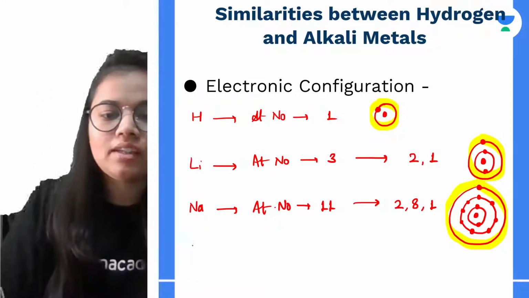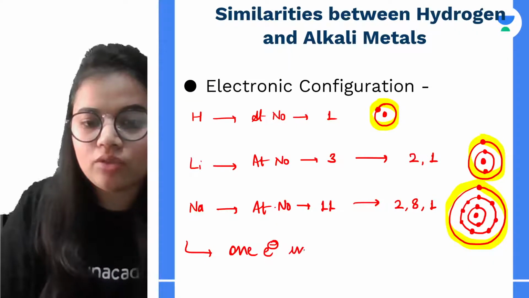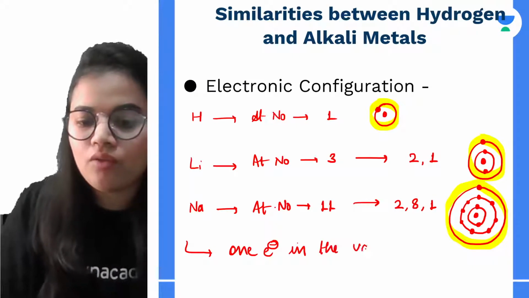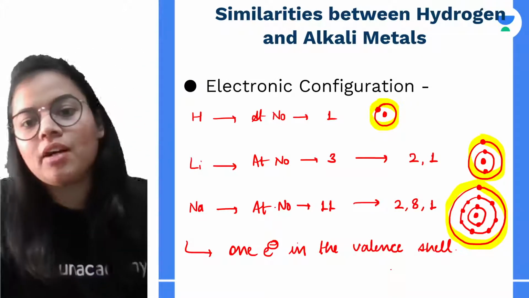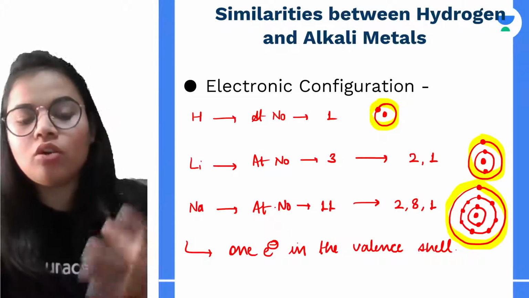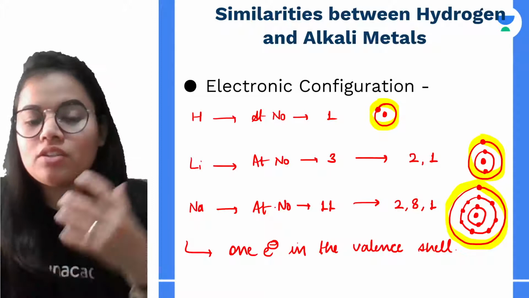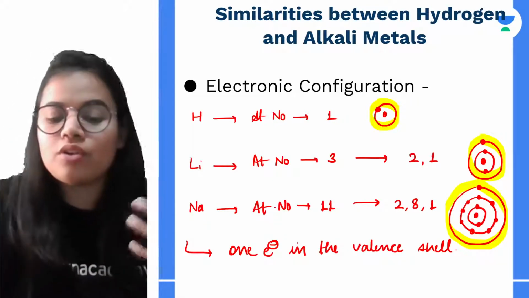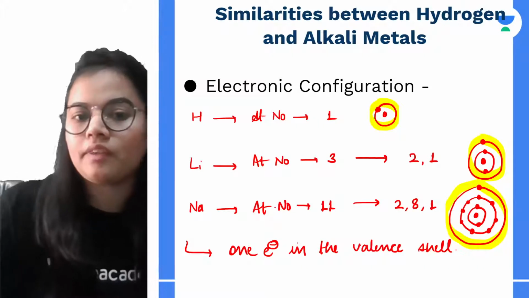So we can write that they are having 1 electron in the valence shell or the outermost shell. So that becomes the first property. Not only up till sodium, we are having the same or similar configuration for potassium, for rubidium, for cesium, etc.